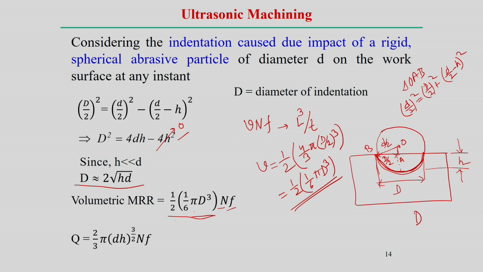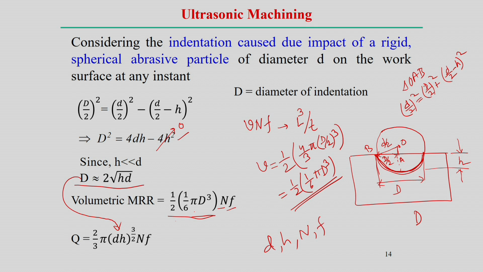Now, we replace D in terms of h, because h is the depth. So, if we put D in terms of capital D and h, then it becomes twice by 3 pi d h to the power 3 by 2 N F. So, this is the estimation of the volumetric material removal rate. And of course, in this case, if you see, it is in terms of d, h, n and f,